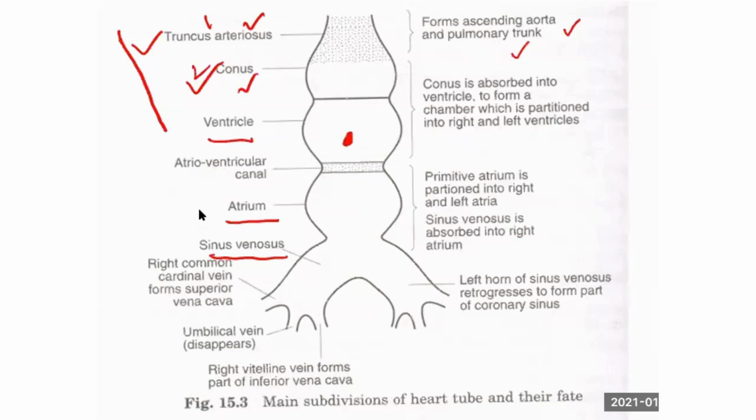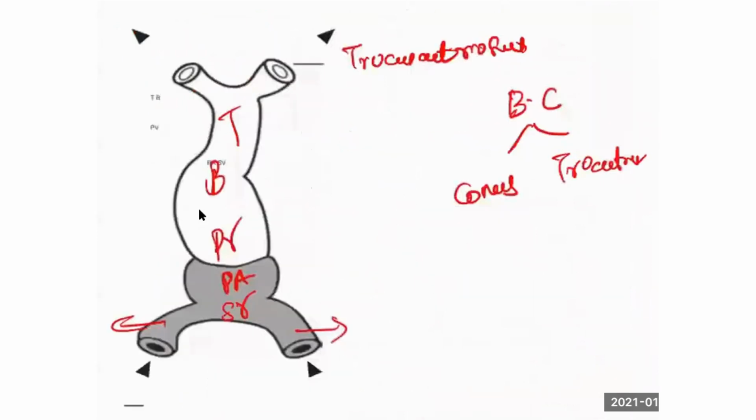It is the primitive ventricle, which gives rise to the trabeculated part of the chambers. So remember, whenever you read ventricle, it has an inflowing part which is a smooth part and an outflowing part which is a rough part. The outflowing part is called the trabeculated part, which is derived from the primitive ventricle.